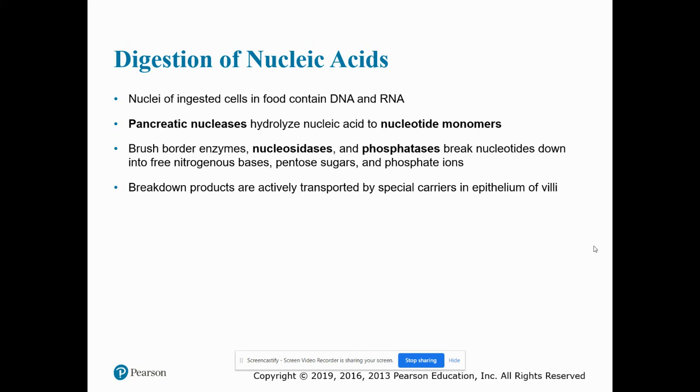So we have brush border enzymes, nucleosidases, and phosphatases that are going to break those nucleotides down into those components: free nitrogenous bases, pentose sugars, and phosphate ions. The breakdown products are actively transported by special carriers in the epithelium of villi.